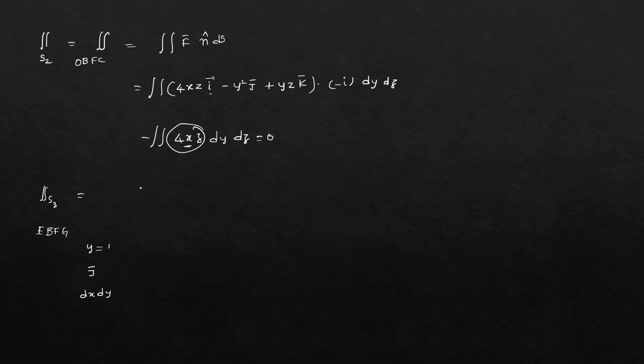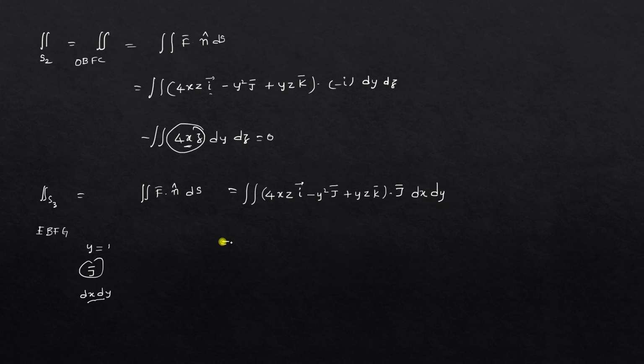See here. Now we have to integrate f bar dot n cap ds. So that will be equal to the double integral of f bar, which is 4xz I bar minus y square j bar plus yz k bar, dot n cap, where n is j bar, and the surface is dx dy.